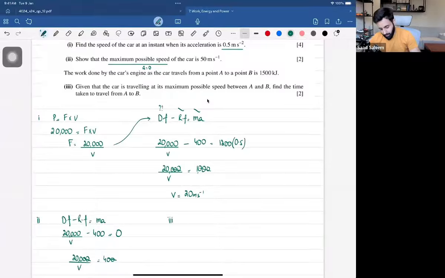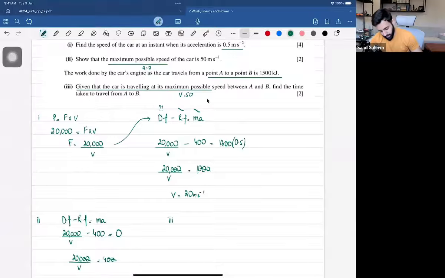Part 3 says that the work done by the car's engine as the car travels from point A to point B is 1500 kilojoules. Given that the car is traveling at its maximum possible speed, so what's the maximum possible speed? That's 50. Between A and B, find the time taken to travel from A to B. Okay, so let's see what we can do.